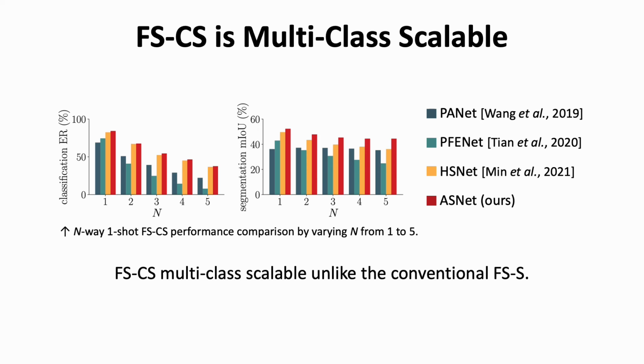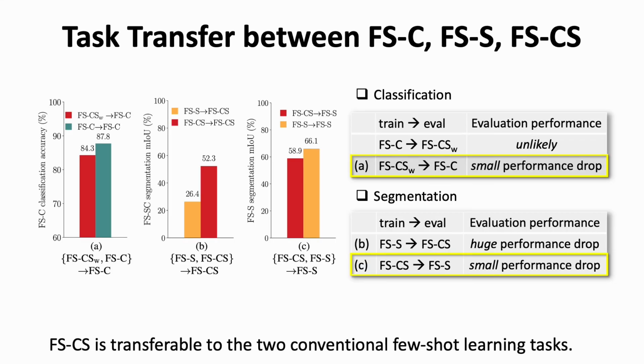FSCS is multi-class scalable and its number of classes can be arbitrarily many. The plot compares 4 methods varying the classes from 1 to 5. We measure the task transferability between the conventional few-shot learning tasks and ours. The model trained under FSCS shows only a small performance drop when transferred to the other tasks. However, the conventional few-shot classification cannot be reduced to the multi-label classification. Also, the conventional few-shot segmentation models suffer from a severe performance drop when transferred to FSCS.